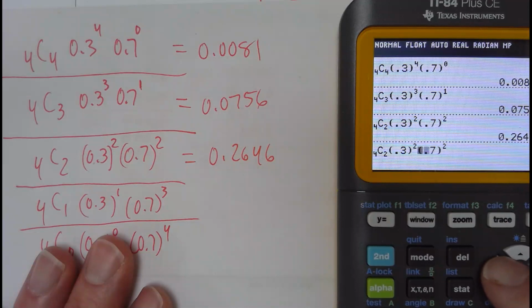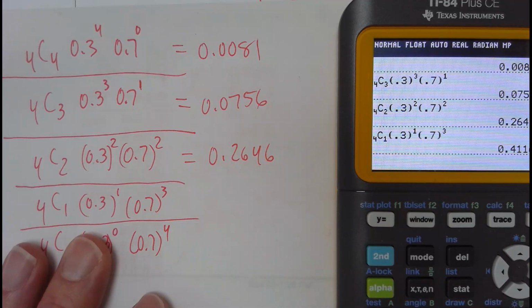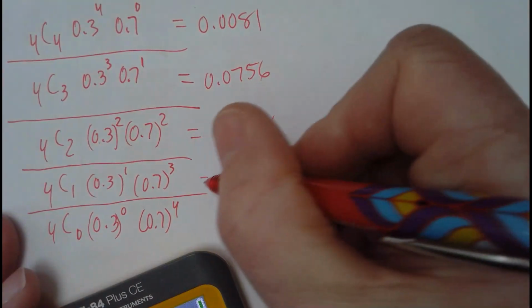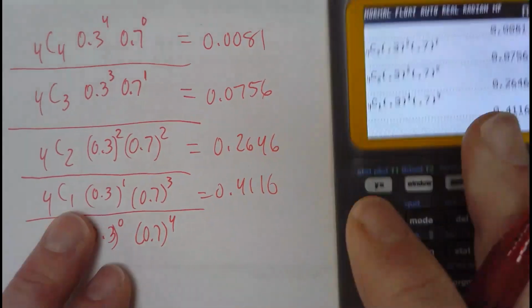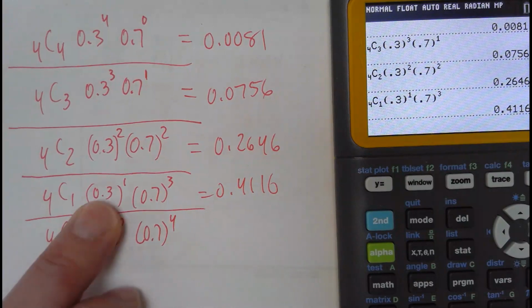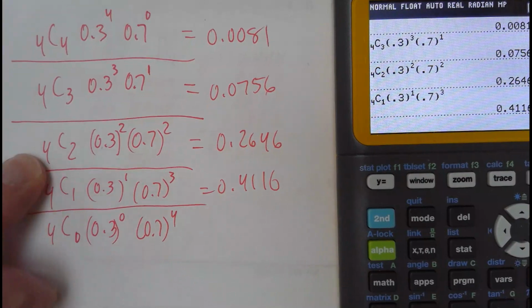Change this in the front here to a 1, and then change this to a 1, change this to a 3, enter. That's the highest probability, 0.4116. That makes sense because 1 out of 4 is 25%, and that's close to your actual batting average of 30%. So more likely you're going to go 1 for 4 versus 2 for 4.